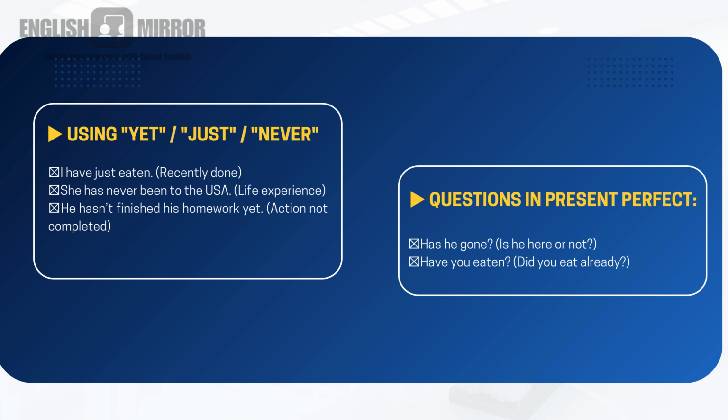And one more question, have you eaten? Did you eat already? Like if we meet some friend, we will ask, have you eaten? That is, did you have your lunch or your breakfast? If you didn't have, we can have together. With such an intention we will ask. That is what is conveyed here. These are the places where we use the present perfect tense.